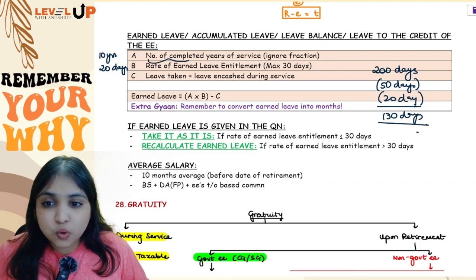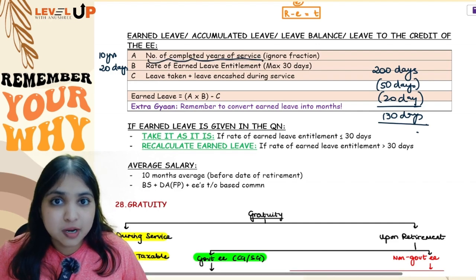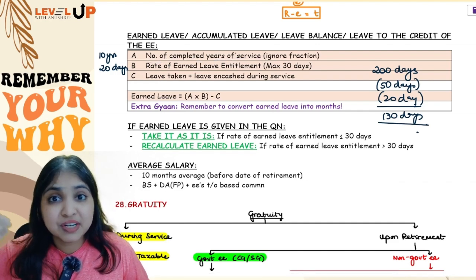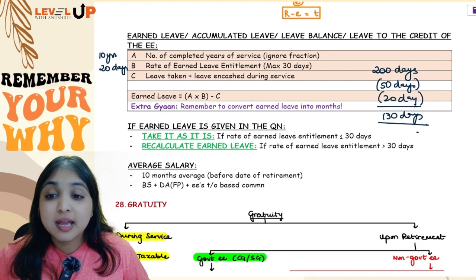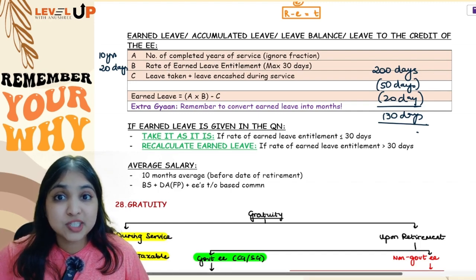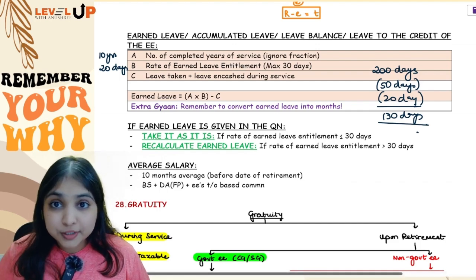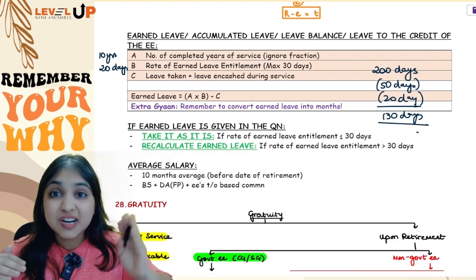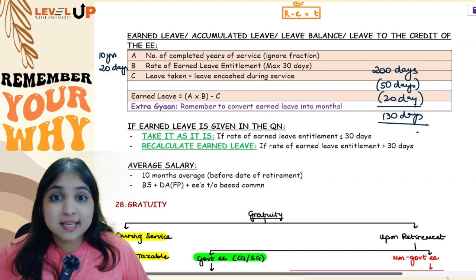So A is nothing but total how many years have you worked for. If there's any fraction, ignore it. Even if it is more than 6 months, ignore the fraction. Then rate of earned leave entitlement, which is nothing but how many days of leave are you allowed to take in a year. It should not be more than 30. Even if it is more than 30, we will restrict it to 30. Okay. And C is 2 things.